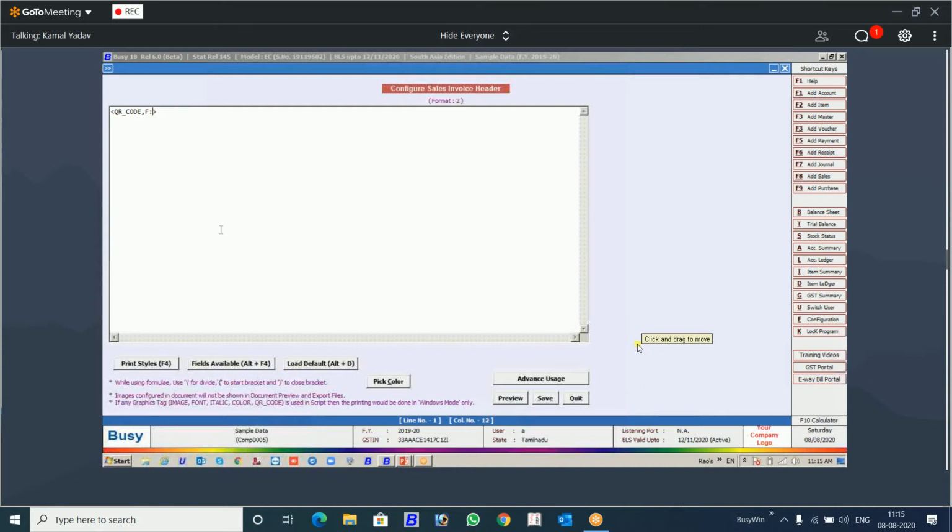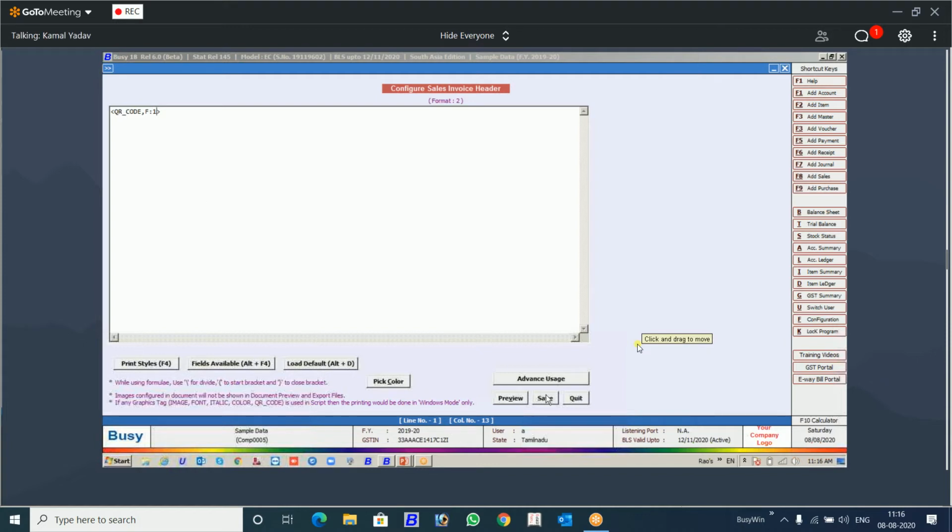As you know, our QR code format is 1. It's just like the SQL query. You design an SQL query, you give a name to the SQL query, and in the database fields in the document design, you just call the name of that SQL query. Similarly, in the QR code, you will design the information, give it a name, and that name you have to give here.